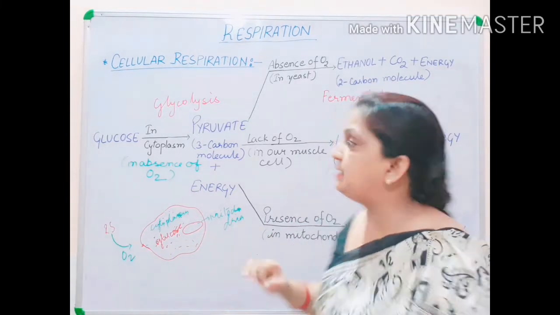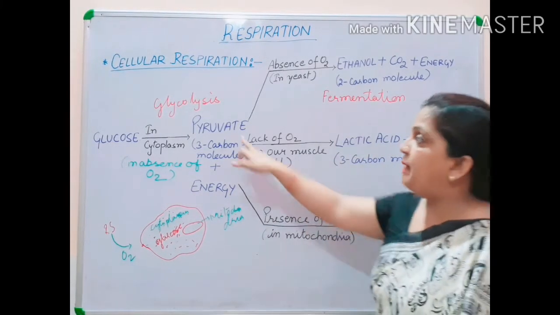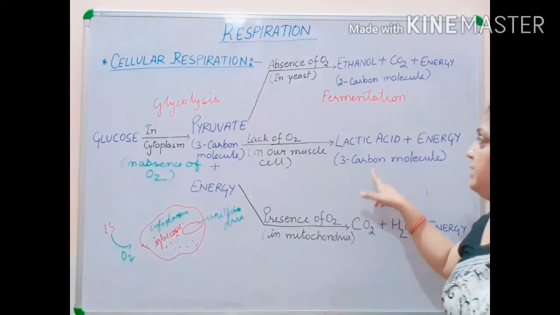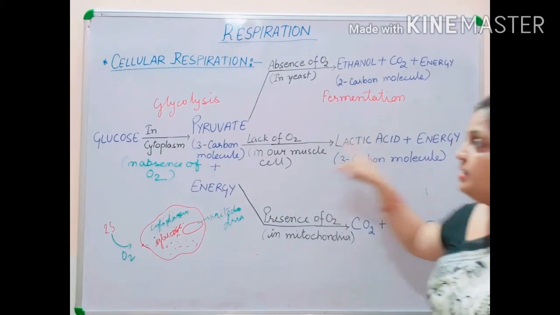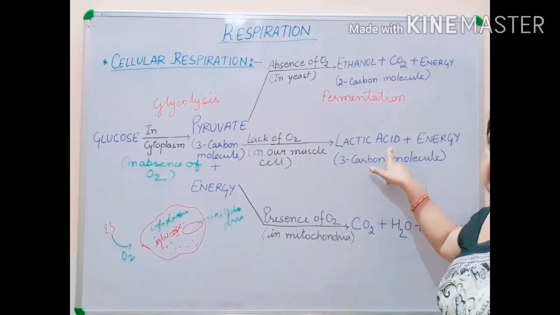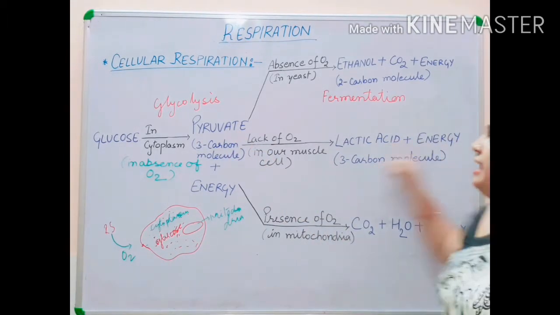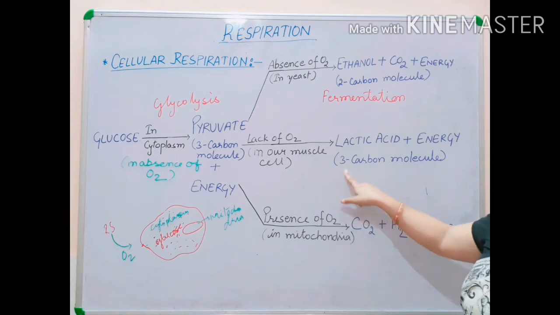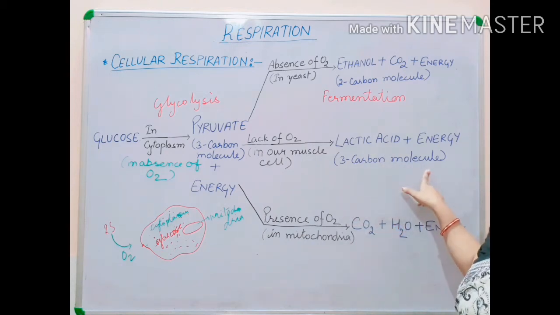During that anaerobic condition, pyruvate will convert into lactic acid and energy. This lactic acid is a 3-carbon molecule.